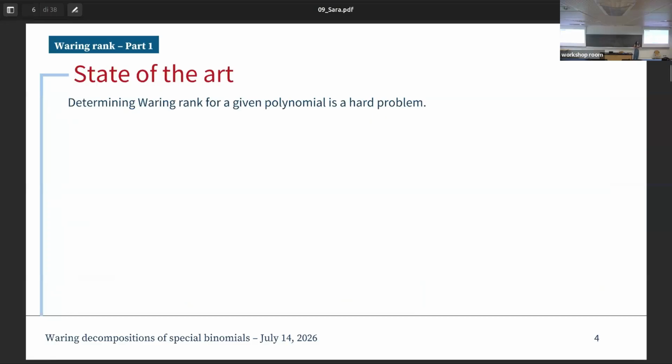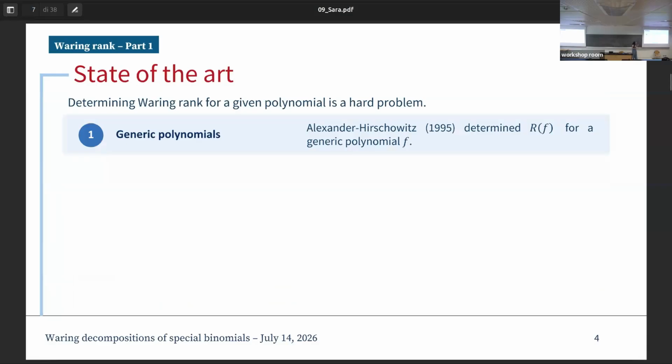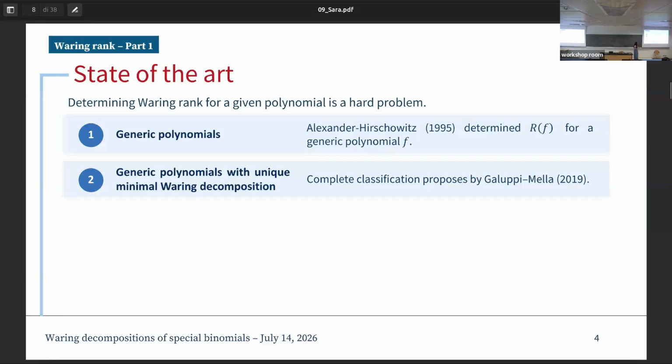So before moving forward in our analysis, I would like to recall the state of the art of this kind of problem. Okay? In general, computing the Waring rank of a polynomial is extremely hard. There are known results. For instance, we have a result from Alexander and Hirschowitz in 1995, which determined the Waring rank for generic polynomials. Then we have to wait up to 2019, when Galuppi and Mella provided a complete classification of generic polynomials with unique minimum Waring decomposition.